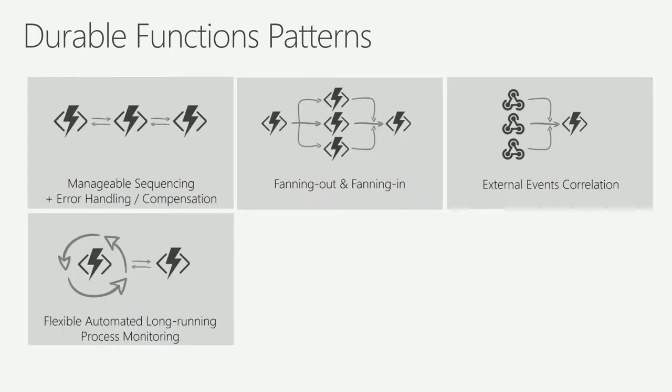Long-running operations is a powerful pattern as well, where maybe you actually want to monitor something. I did a sample a few months ago, which was pretty simple. It's also in our durable functions docs, which was, hey, tell me when the weather is going to be nice over the next 6 hours. So you could kick off a function, and every 10 minutes it's going to pull the weather and say, hey, is it going to rain?